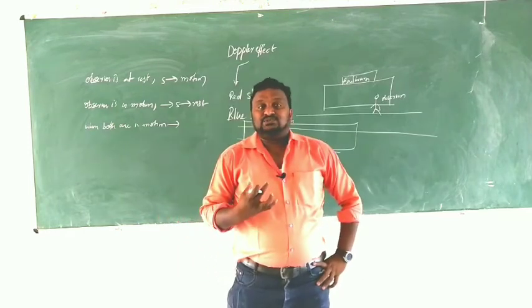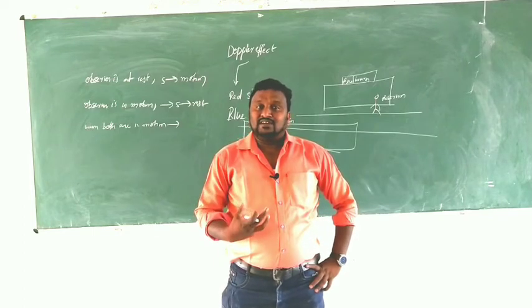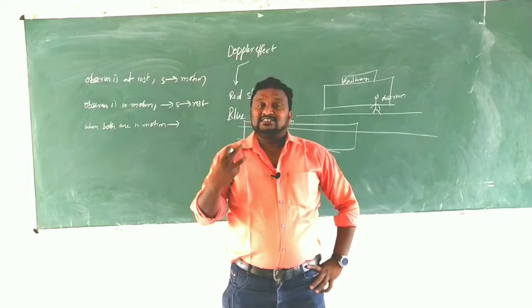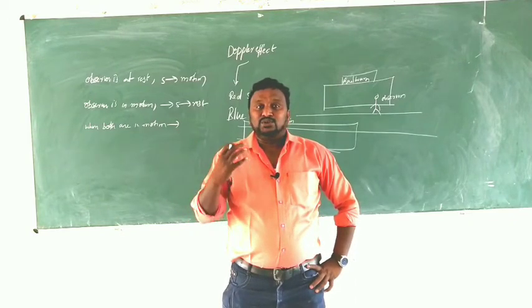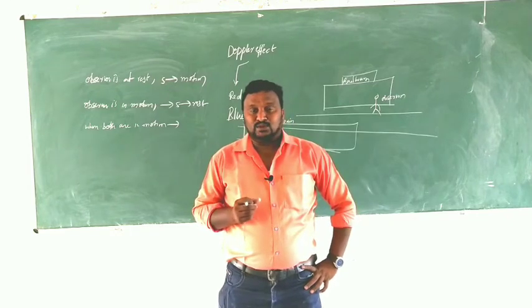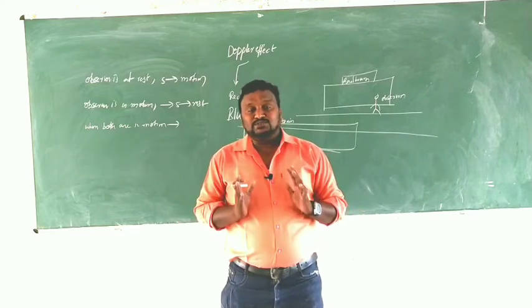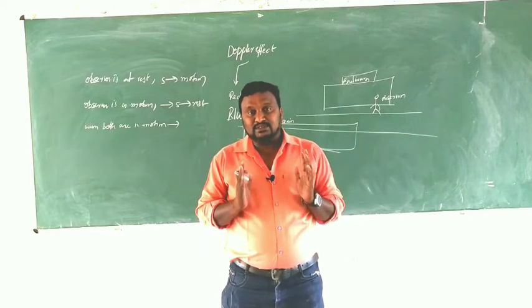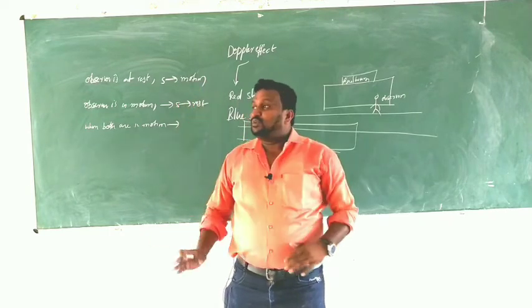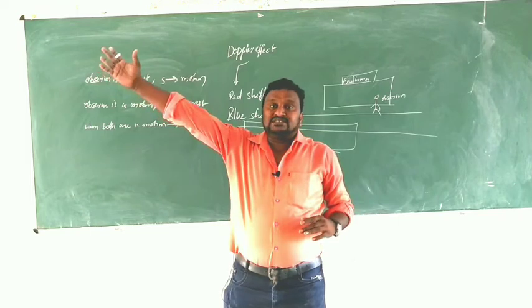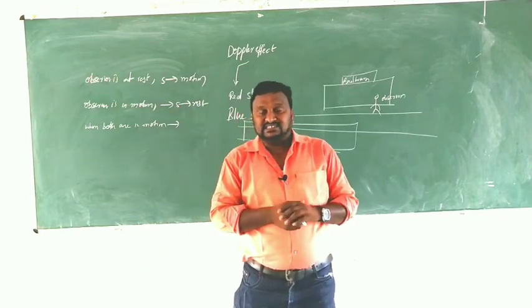In this case, I am giving the same example. While the train is coming toward the observer, I am saying now it is night time. Again the same example: the observer is at rest on the same platform, it is night time, and he finds that a train is coming from a long distance. For that train, some light is there.